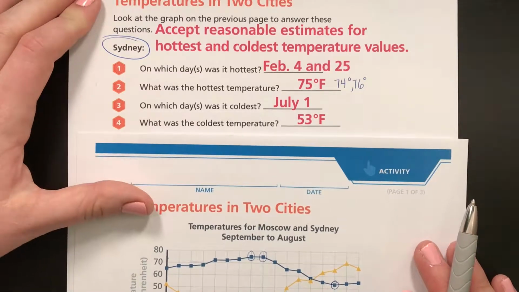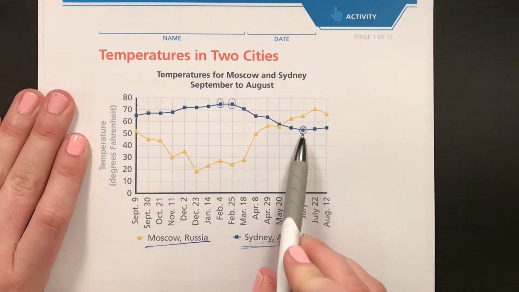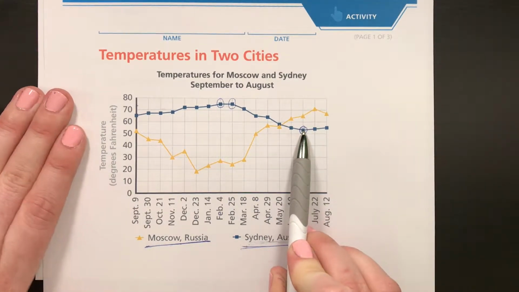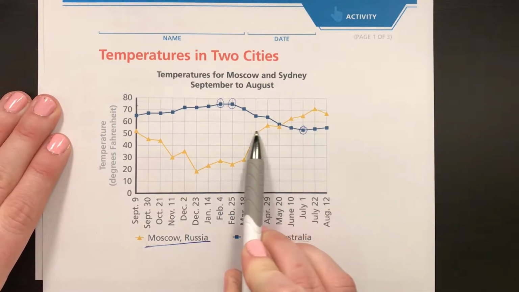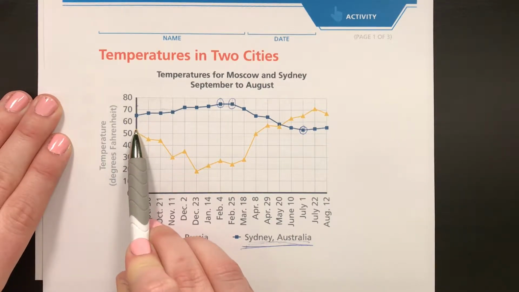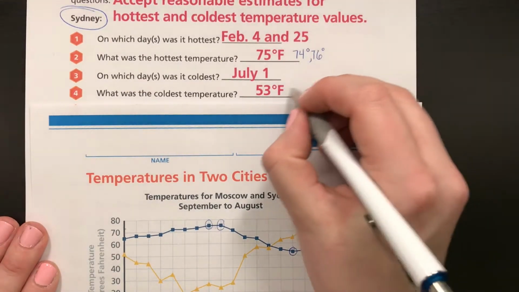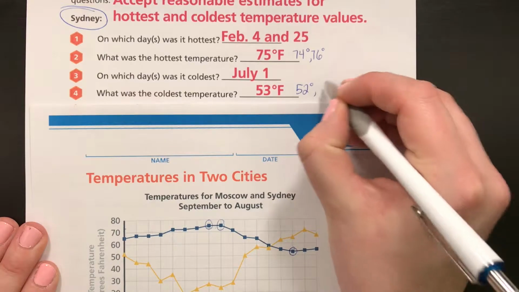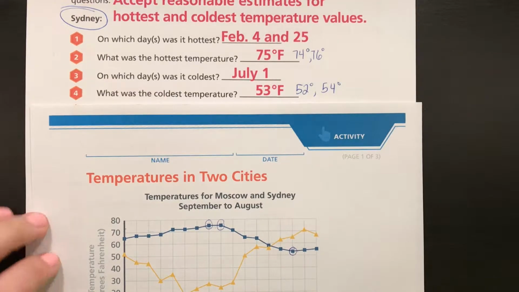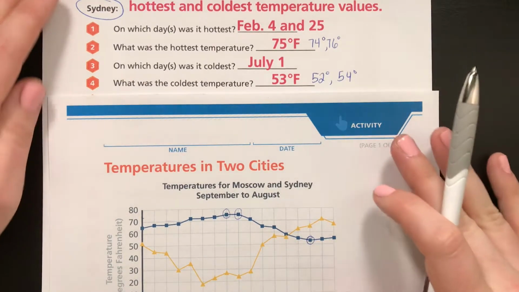All right, and then it says what was the coldest temperature. So now we need to look at what temperature that is. So if we put our pencil or our finger, whatever, on that mark and then just move over to the left to kind of get a really good idea of where it falls in the temperatures, it looks like it's close to the 50. It's obviously in between 50 and 60, but much closer to the 50. So the answer key says 53. I would go with 52 would work, or 54. Something around there, okay?